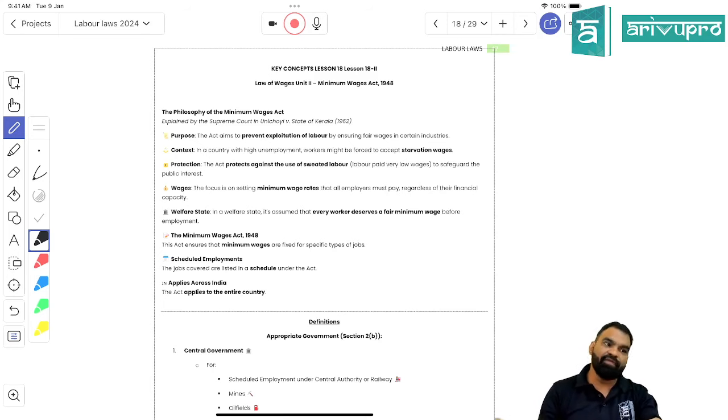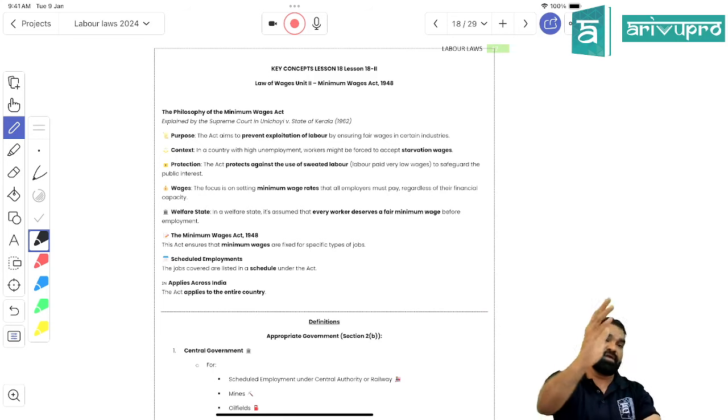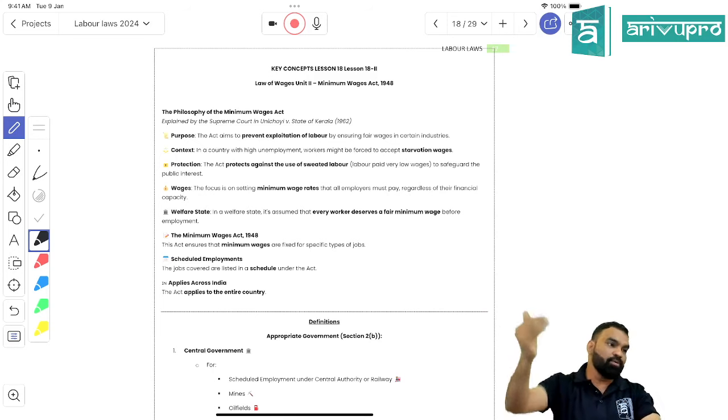But that would be quite challenging because every state has its own financial conditions, like Bihar, UP, where there are very few entrepreneurs and their financial conditions are not good. Most of the people are migrant labor from that state, so their financial position would be a big challenge. But government has a plan to come out with a minimum base rate of minimum wage, that this much amount should be the minimum wage rate for every state. You can higher it up, but you cannot lower it down.